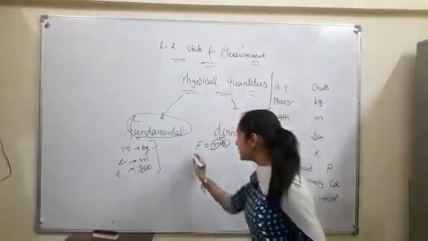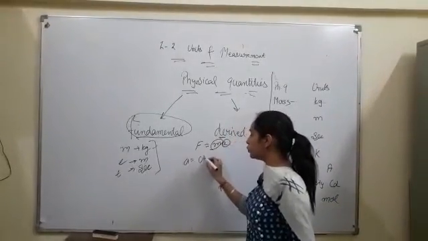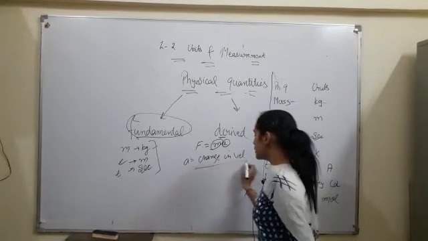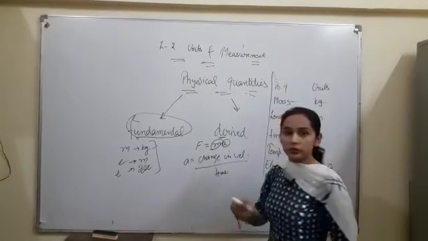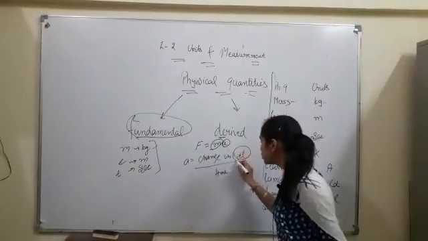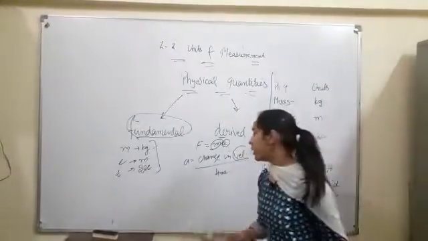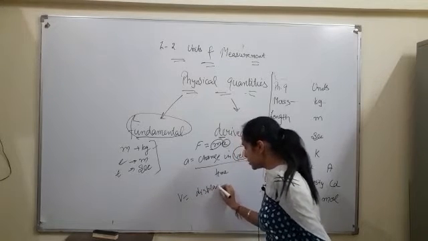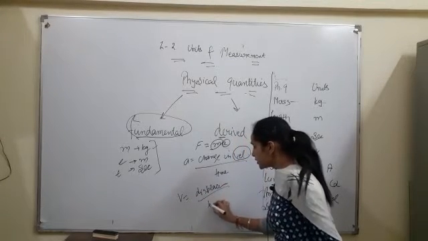How do we find the acceleration? Acceleration is equal to change in velocity upon time. Further, velocity is also a derived quantity. Why? Because velocity we write as displacement upon time.